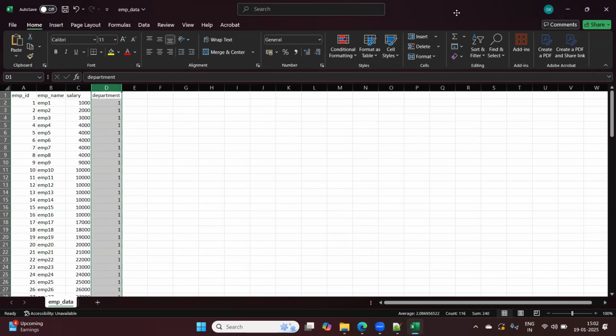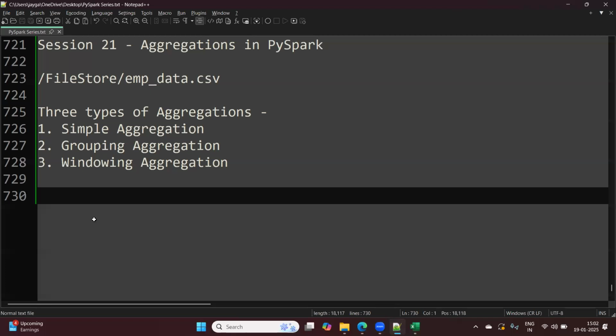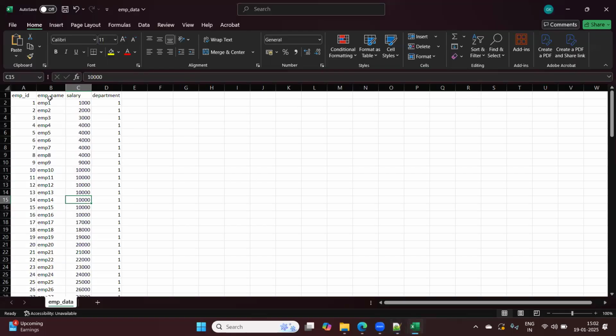I have this data. Each employee belongs to some department. He or she has some salary and name. That is the simple data set that we are having.